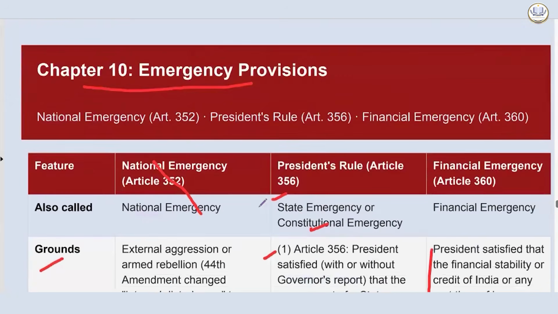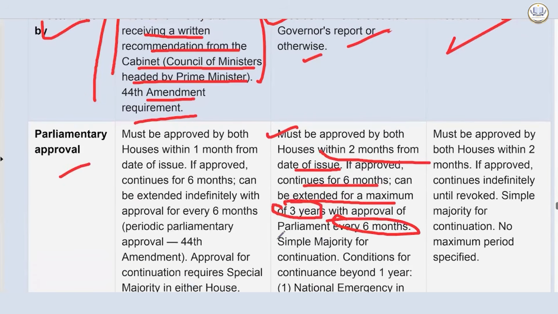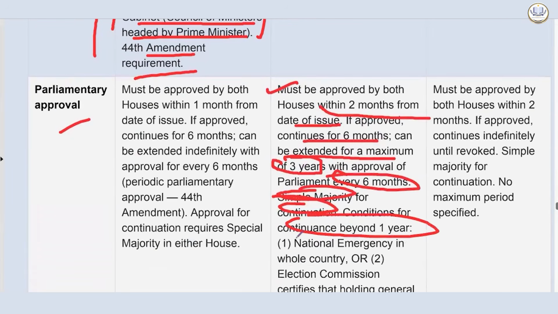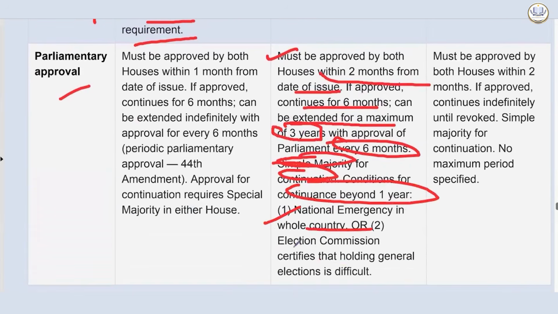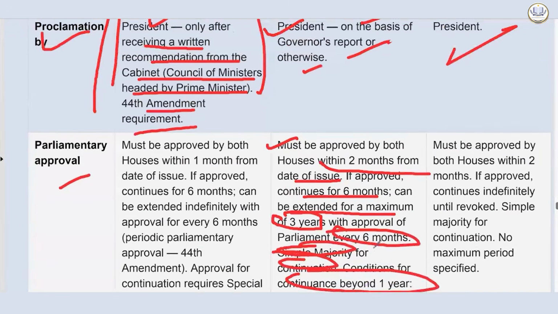Now, President's rule must be approved by both houses within 2 months from the date of issue. If approved, it continues for 6 months and can be extended for a maximum of 3 years with approval of Parliament every 6 months. Simple majority for continuation. Conditions for continuance beyond 1 year are also given.